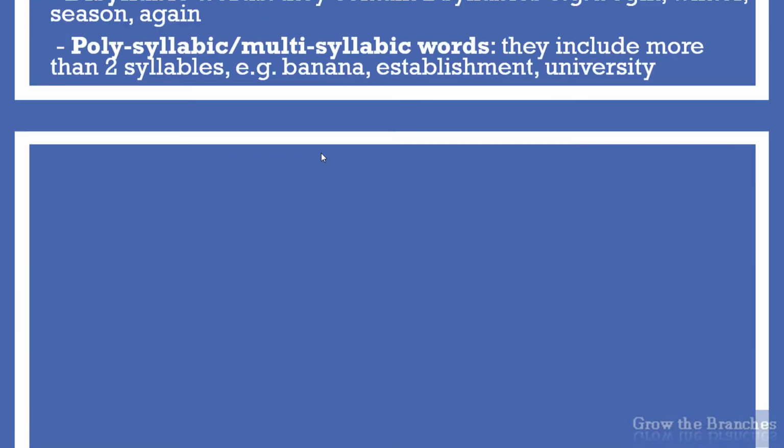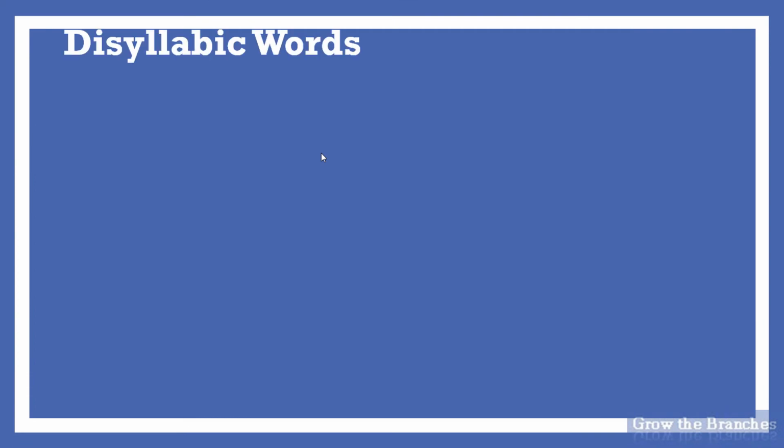Disyllabic words. In the case of two-syllable words, that means words that contain two syllables, either the first or the second syllable will be stressed, not both. There is a general tendency for verbs to be stressed nearer the end of a word and for nouns to be stressed nearer the beginning. We will look first at verbs. If the final syllable is weak, then the first syllable is stressed. If the final syllable is strong, then that syllable is stressed even if the first syllable is also strong.